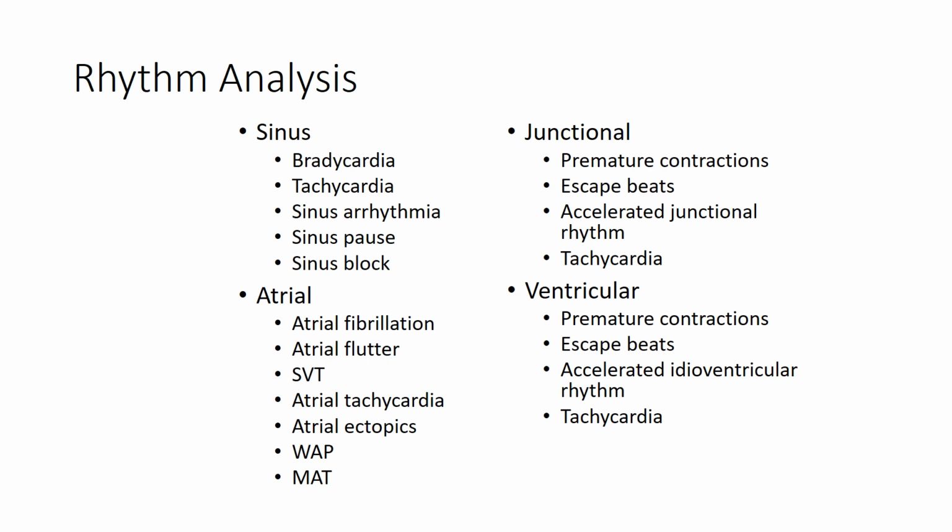If the rhythm originates from the AV node, then it can be either premature junctional contractions, junctional escape beats, accelerated junctional rhythm, or junctional tachycardia. If the rhythm originates from the ventricle, it can be ventricular premature contractions or escape beats, as well as accelerated idioventricular rhythm or ventricular tachycardia or fibrillation. We will be discussing these rhythms one by one.